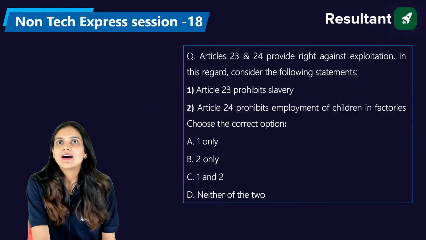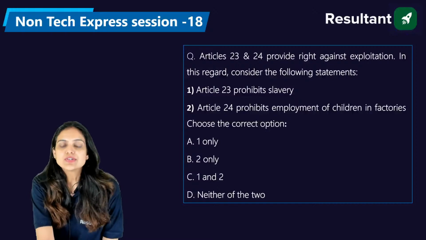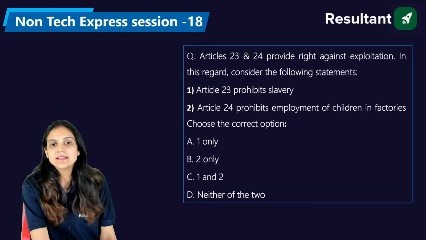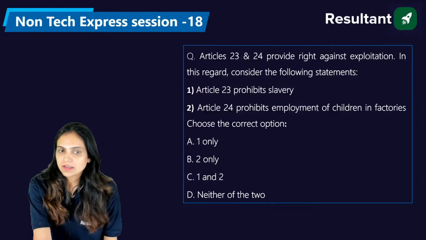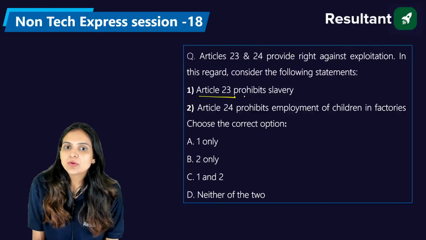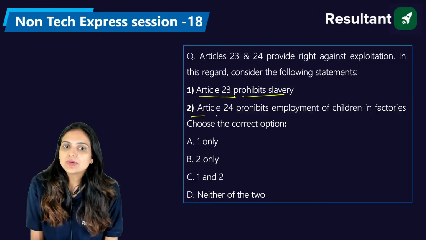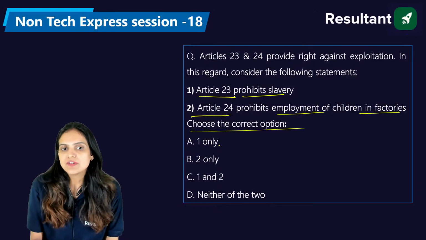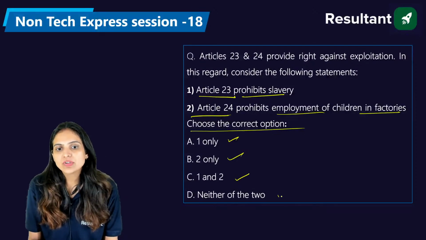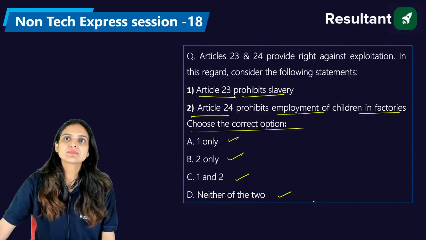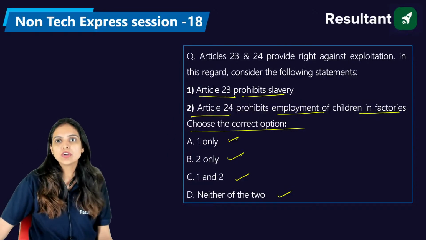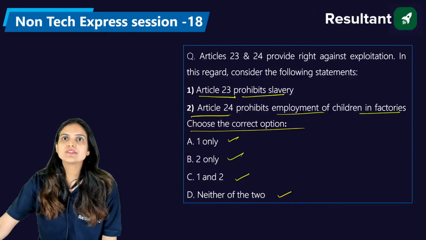Now, okay, Hanji. So Article 23 and 24 provide right against exploitation. In this regard, consider the following statements. Number 1, Article 23 prohibits slavery. Number 2, Article 24 prohibits employment of children in factories. Choose the correct option. First only, first and second both, and neither one nor two. Please answer, everyone. Again, a very easy question. Neither one nor two. What do you think? What is the right answer?